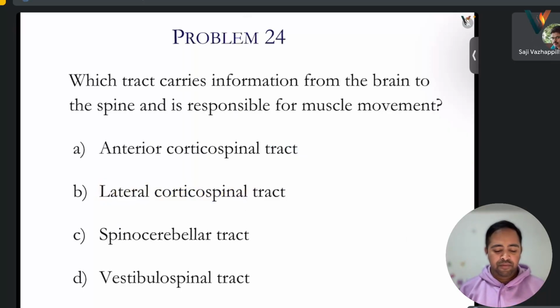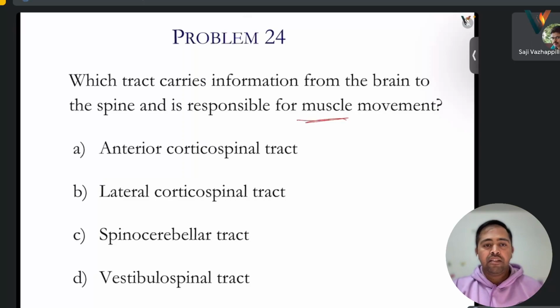Which tract carries information from brain to the spine and is responsible for muscle movement? Again, motor neurons. Anterior corticospinal tract, lateral corticospinal tract, spinocerebellar tract, or vestibulospinal tract. I have no idea, sir.